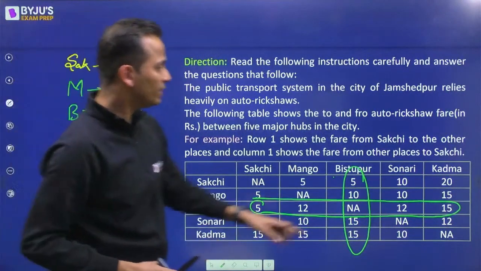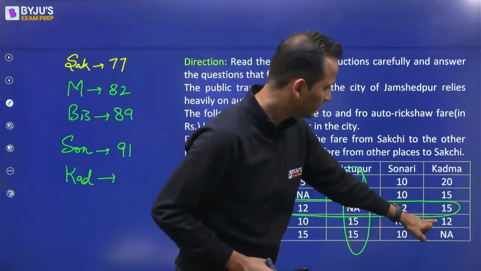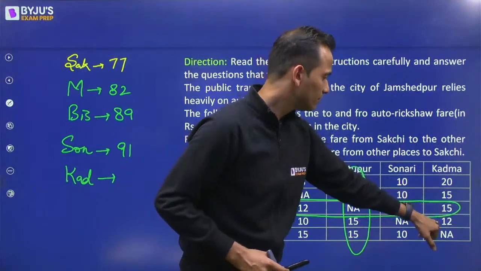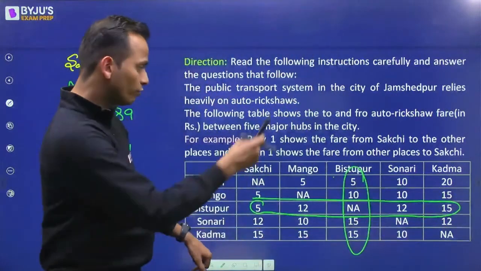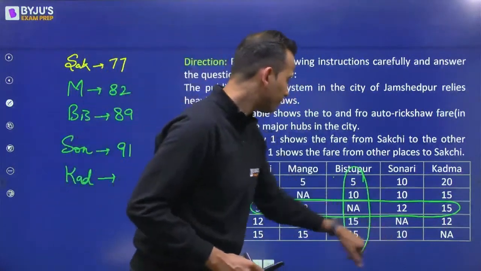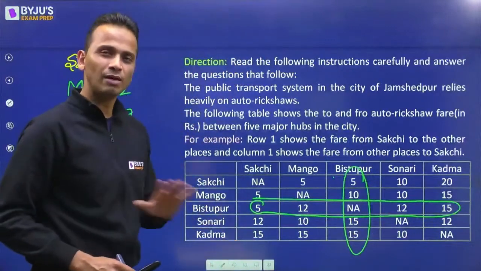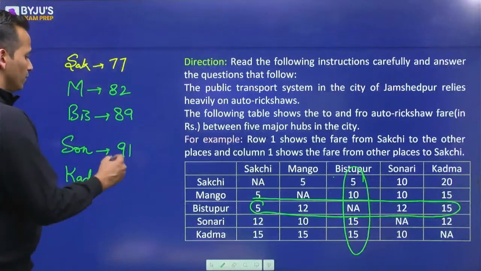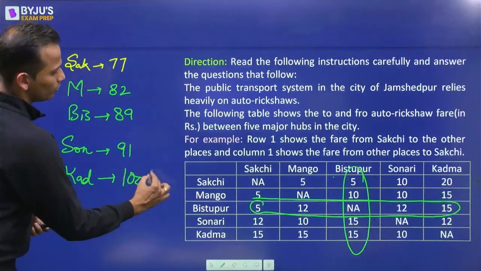For Kadma, it will be 30, 50. My God, this is too much. 62 came right there already. And 55 here. Do I need to check? I'm not checking it. It is more than 100. Fine. So let's write more than 100 for this.